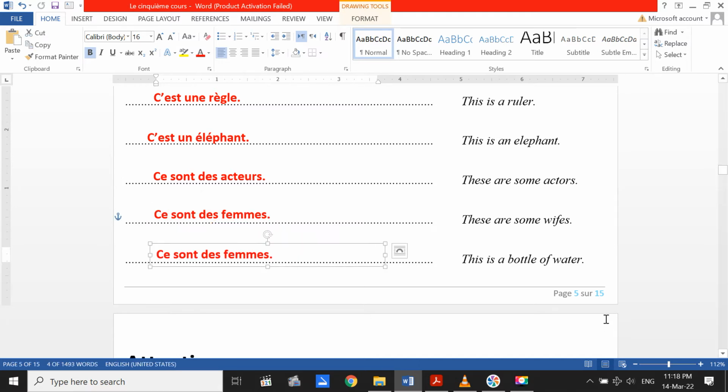Donc, this is a bottle of water. C'est une bouteille. Bouteille means bottle, and it's feminine, that's why we wrote une. C'est une bouteille d'eau. It's d'eau. Eau means water, and d' here is the apostrophe. It was de, but we dropped the e because of the vowel letter here.